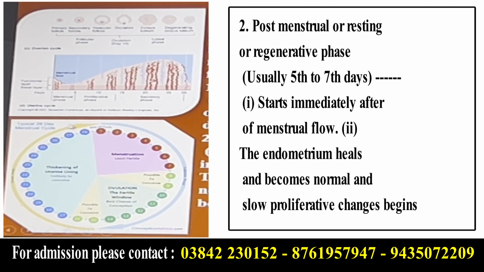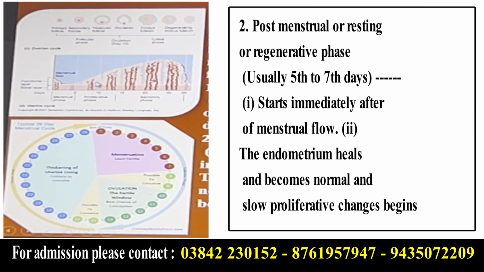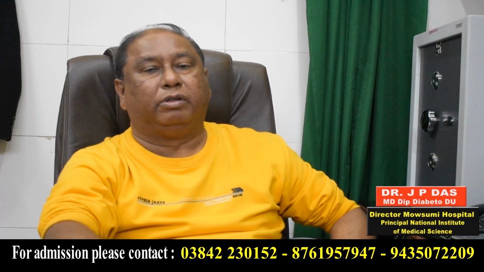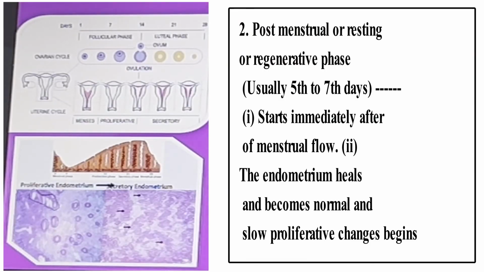Menstruation is complete on the 5th day, and after that it starts. Now the endometrium heals and becomes normal and shows proliferative changes. Here you see it is proliferating, going up. The endometrium which was torn at the time of menstruation now heals and begins to show proliferative changes.